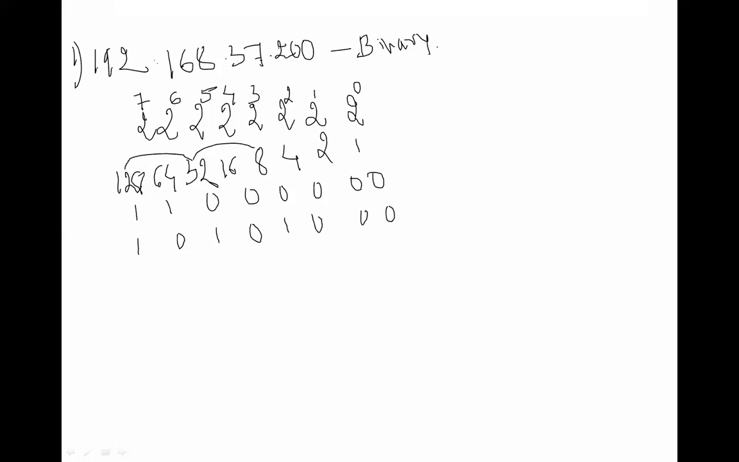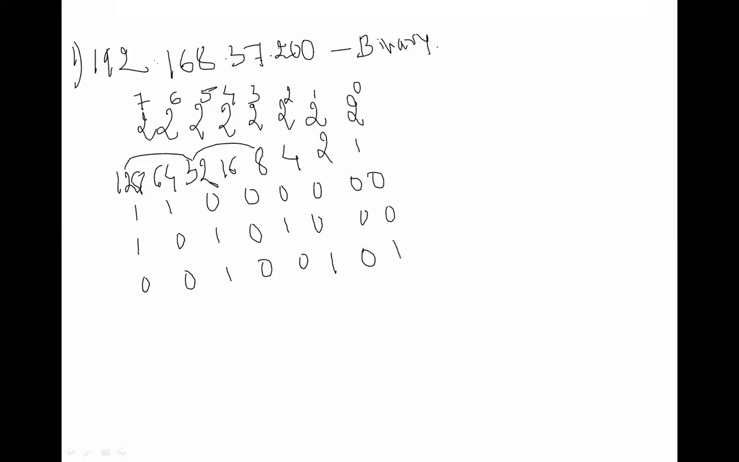Got it? You have to see only the number of that particular IP address, and find which numbers, when added, give that number. You make those 1, and remaining all are 0. Next, 37. Do it fast. 32 plus 4 plus 1. Is it 37? Is it 37 or not? Yes.